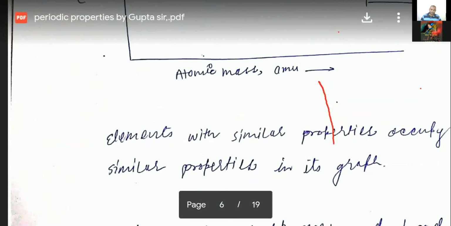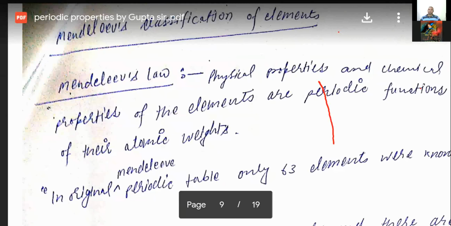So that is the law he stated in the Mendeleev periodic table: the physical and chemical properties of elements are a periodic function of their atomic weight. He classified elements on the basis of their atomic weight. So whatever the physical and chemical properties of elements are, they will be a periodic function of their atomic weight or atomic mass. Another way to define it: when elements are arranged in increasing order of atomic masses, then after a certain interval the properties of elements get repeated.